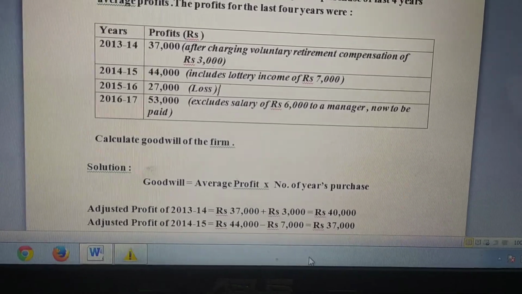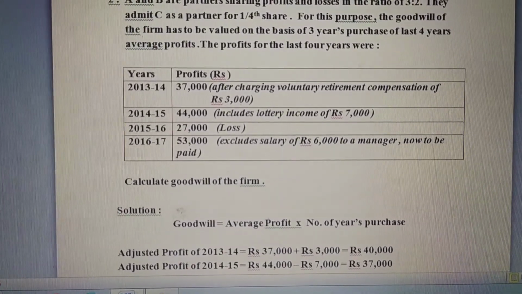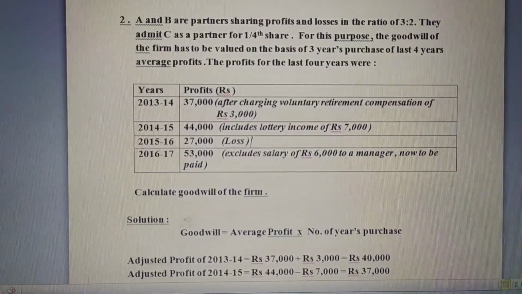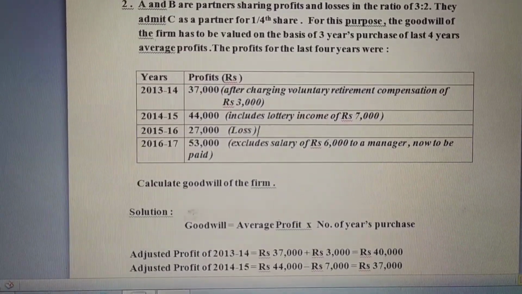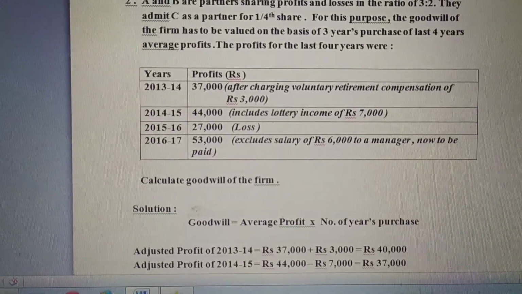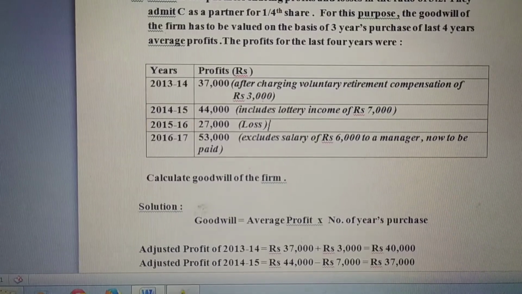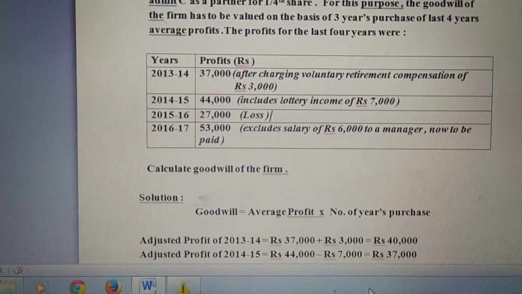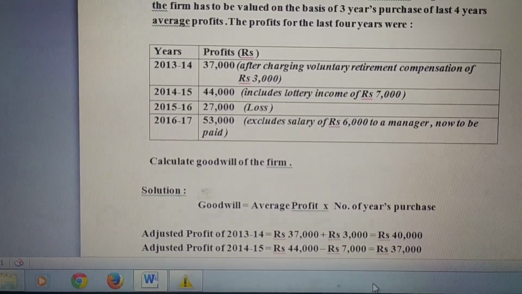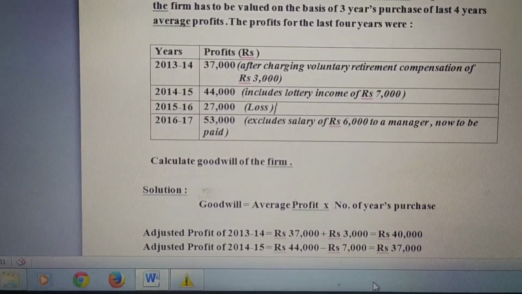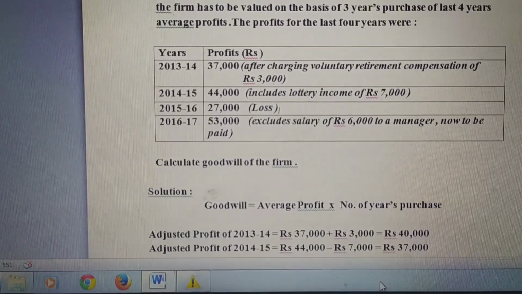So the meaning of abnormal loss: that which is not frequent or regular in nature, all those expenses are known as abnormal losses. The effect of abnormal loss is that it is to be added while calculating adjusted profit. Examples of abnormal losses are loss by fire, loss by theft or any other natural calamities, and this voluntary retirement compensation, because it is not frequent in nature.